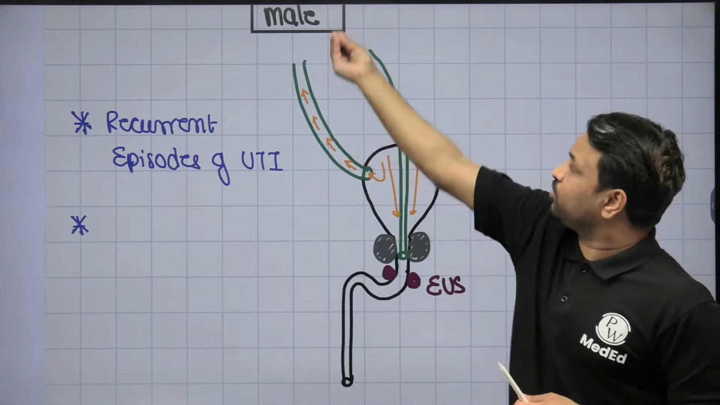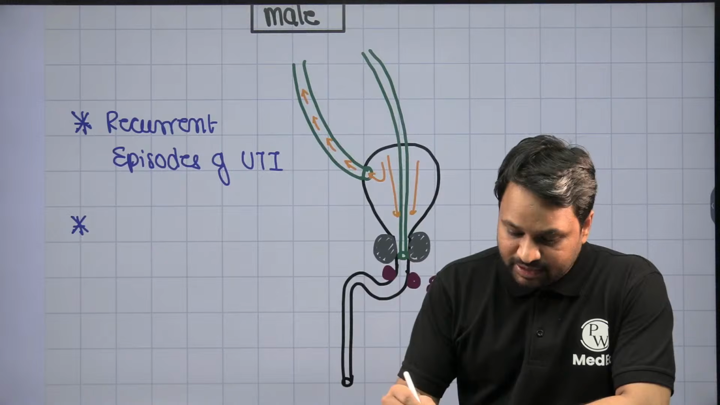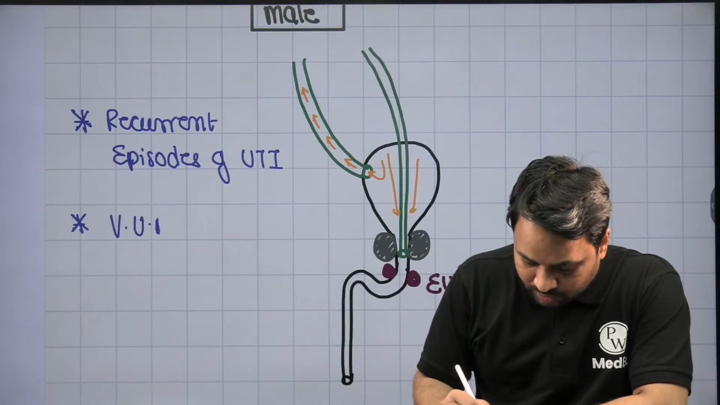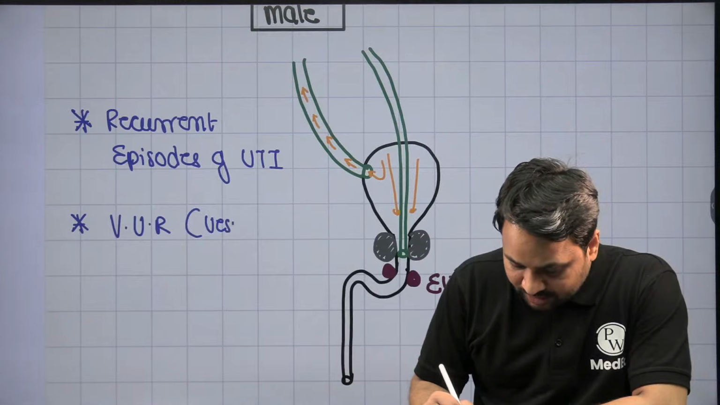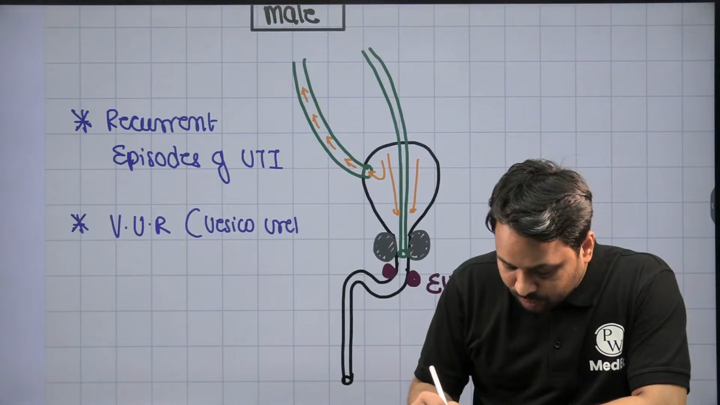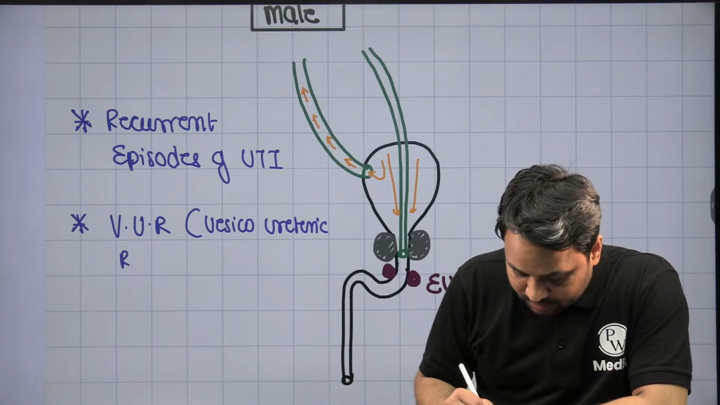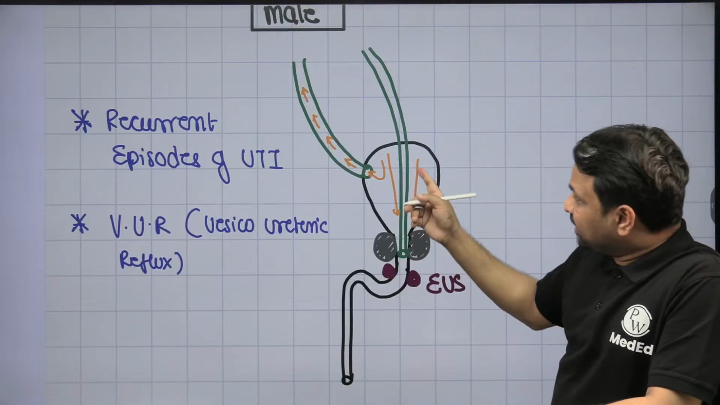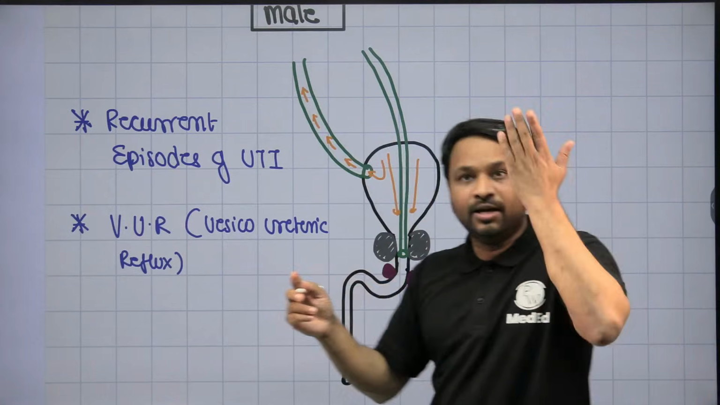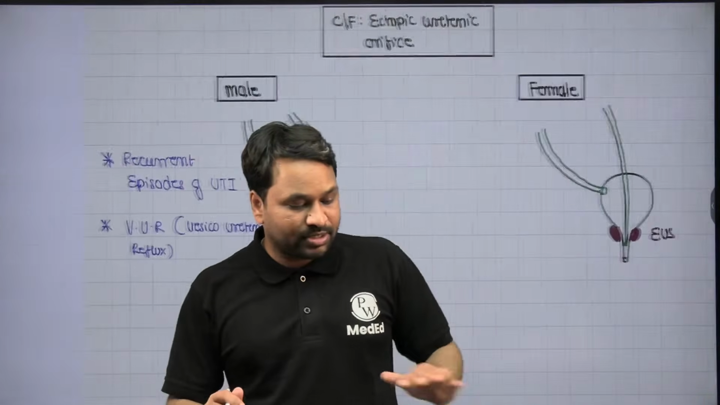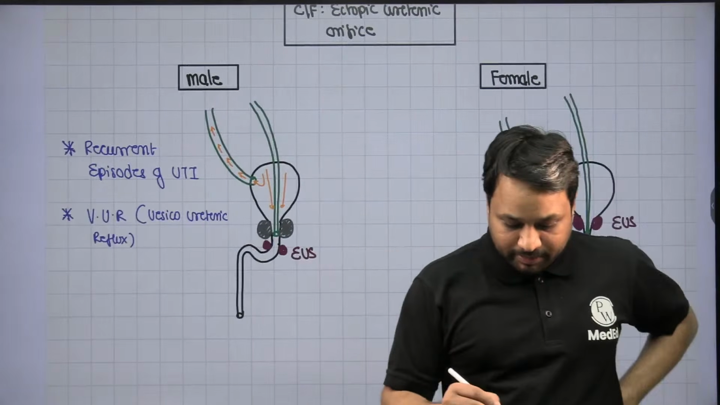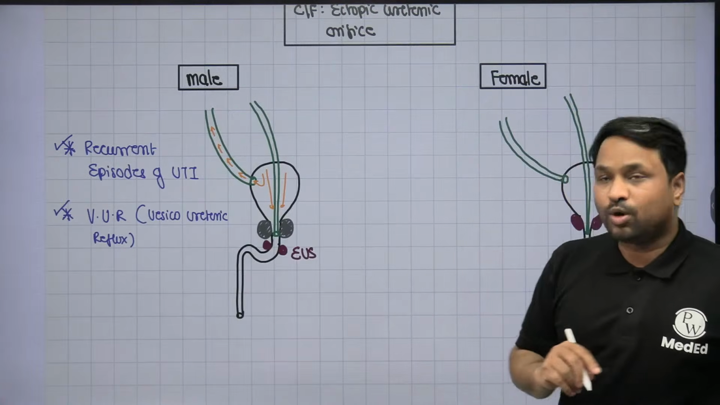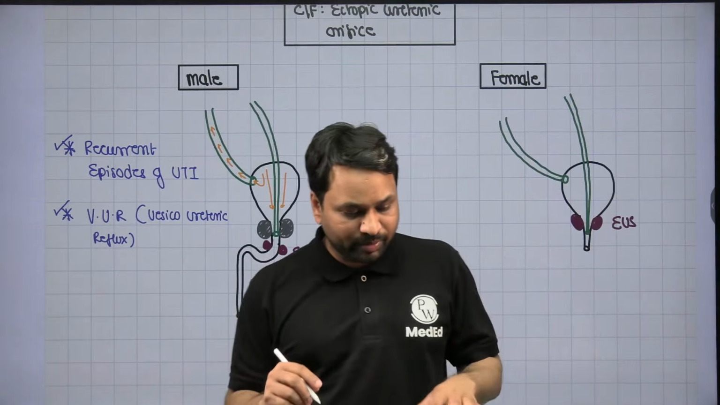So when the bladder contracts, some amount of urine will reflux back into the ureter, and this refluxing back into the ureter is what we call VUR, vesico-ureteric reflux. Now imagine a patient having repeated episodes of UTI, and that bacteria being pushed back into the kidney will result in renal scarring. It will cause more injury to the patient. So male patients with an ectopic ureteric orifice will have recurrent episodes of UTI with vesico-ureteric reflux.